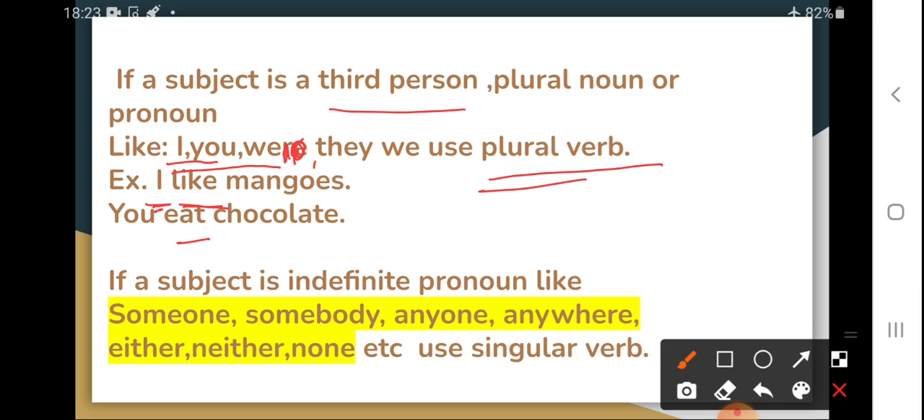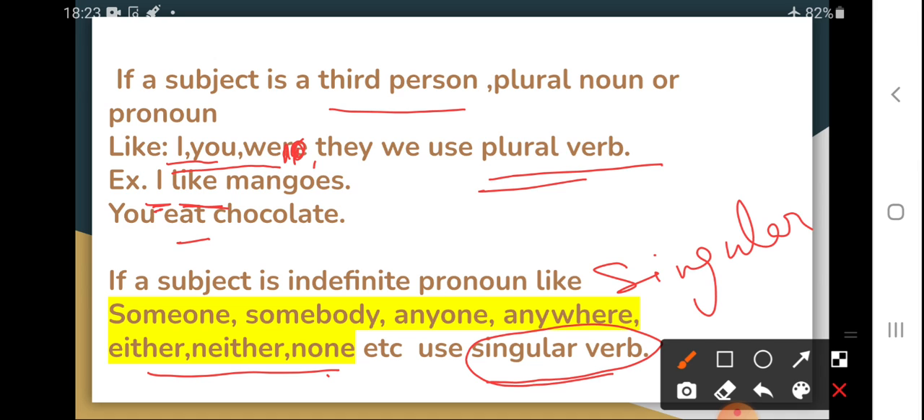If a subject is an indefinite pronoun, now the next rule is अगर subject indefinite pronoun है like somebody, someone, anyone, anywhere, either, neither, none, अगर ये सारे आपके subjects हैं, what do we do? We consider them as singular subjects and provide them singular verbs. These all indefinite pronouns are considered as singular subjects, right? And for a singular subject we provide a singular verb.